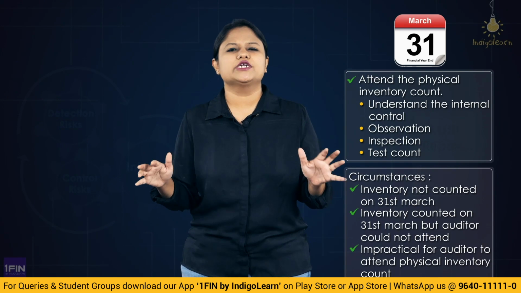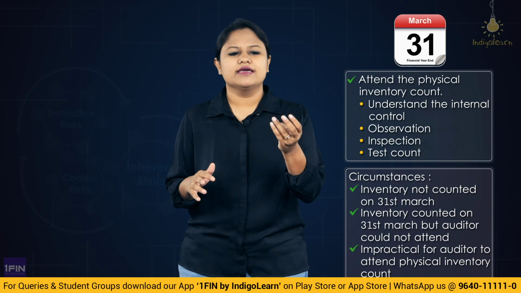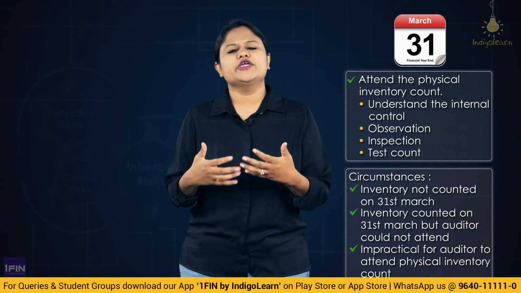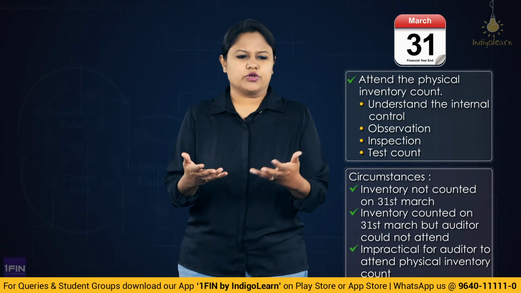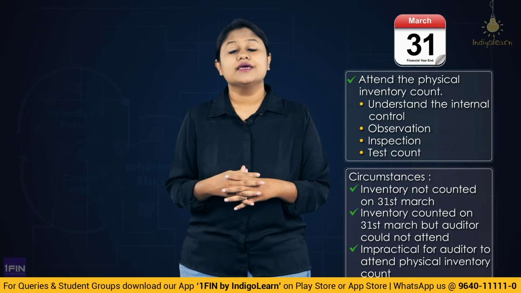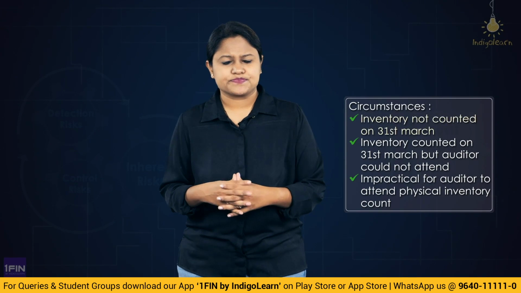So that point is quite simple to understand, where you will be checking about the management instructions, you would do the observation, you would do inspection, you would also do the test count, whereby you will be able to come to a conclusion whether what is given in the records and what is available, whether it is matching or not. But there are special circumstances. So let us take up the first one.